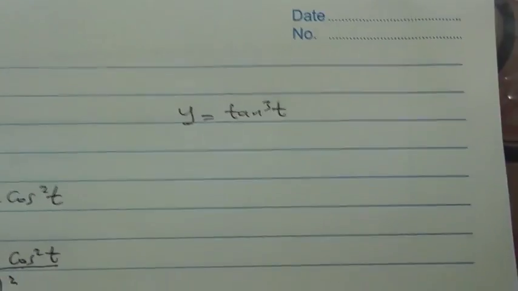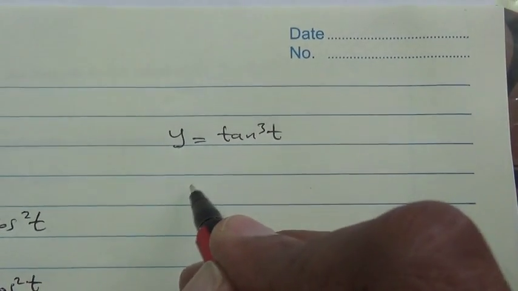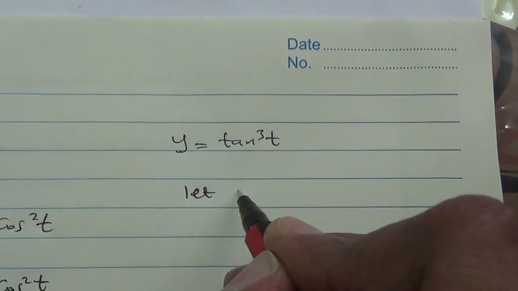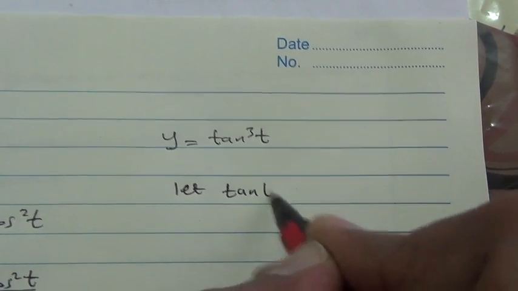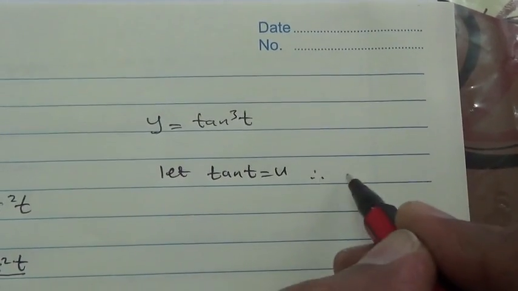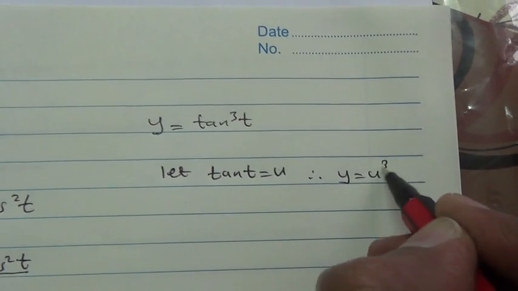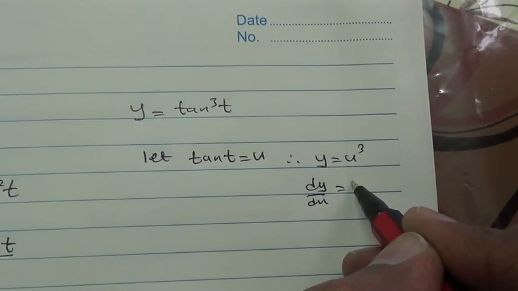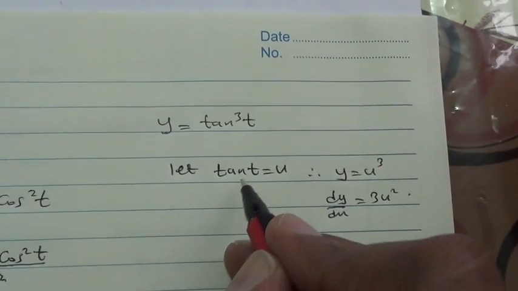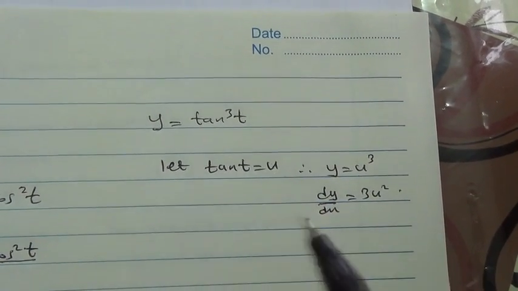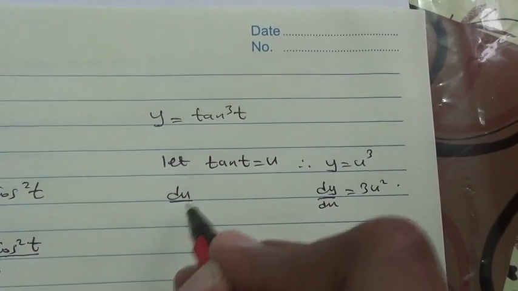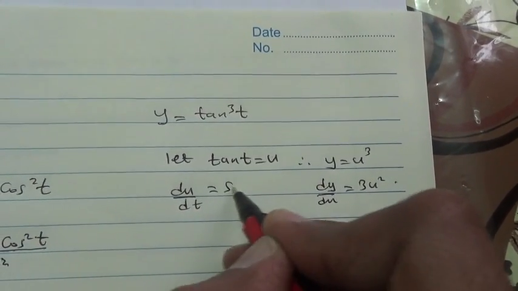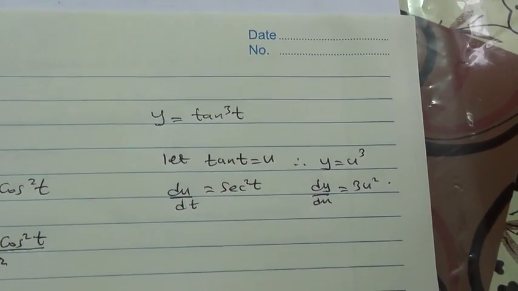We're going to move on to y is equal to tan cube of t. For this one, we can say let tan of t is equal to u. Therefore, y is going to be u to the cube. Differentiating here, dy by du, we get 3u square. And differentiating u, which is tan t, du by dt is going to be sec square t.